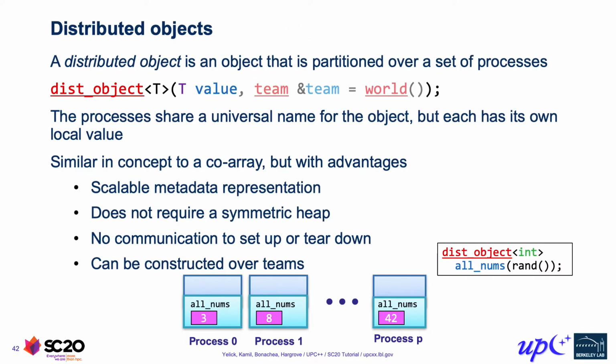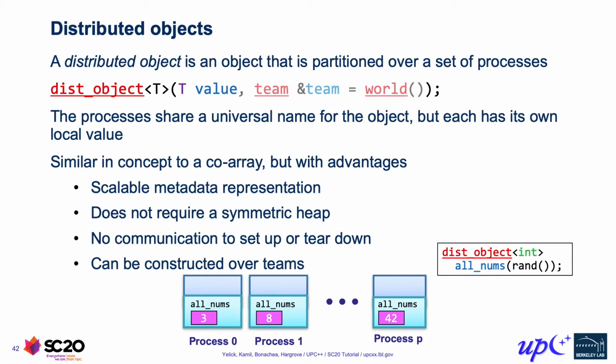The best way to do that is using something called a distributed object. This is an object that's partitioned over a set of processes. By default, it's partitioned over the world team, which contains all the processes. A team is a subset of processors, and the world team contains all of them to begin with. We can also define distributed objects over smaller subsets of processes.